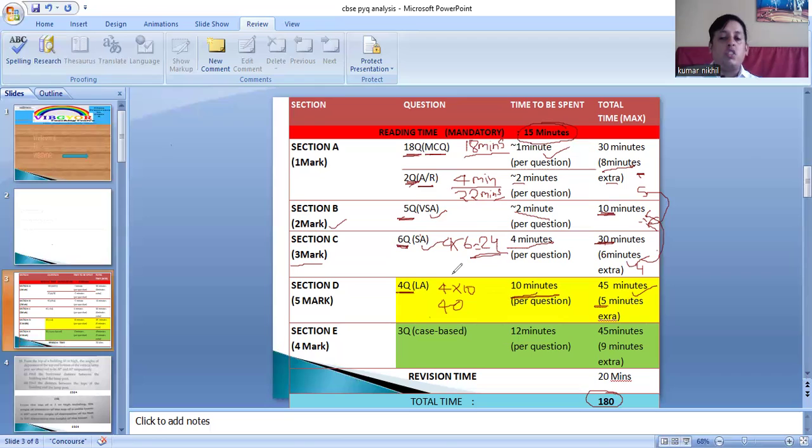Okay. Now, section E. There are 3 questions which are of 4 marks, and these are case-based questions. Meaning a story or picture will be given, and according to that there will be 3 sub-questions. That is 1 plus 1 plus 2. 2 questions of 1 mark and 1 question of 2 marks. There will be internal choice that we have to decide during the first 15 minutes, and we are assigning you 12 minutes for each of these, right?